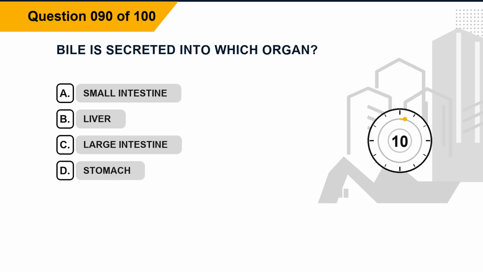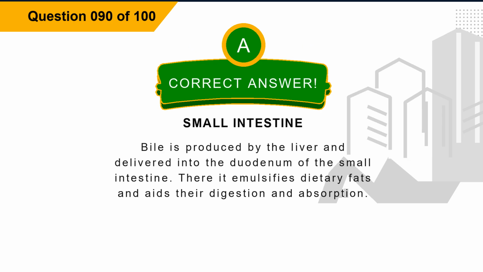Question 90. Bile is secreted into which organ? Option A, small intestine. Option B, liver. Option C, large intestine. Option D, stomach. The correct answer is option A, small intestine. Explanation. Bile is produced by the liver and delivered into the duodenum of the small intestine. There it emulsifies dietary fats and aids their digestion and absorption.